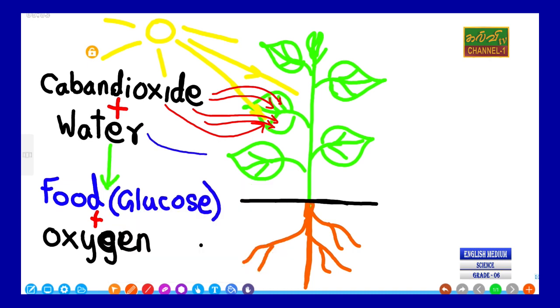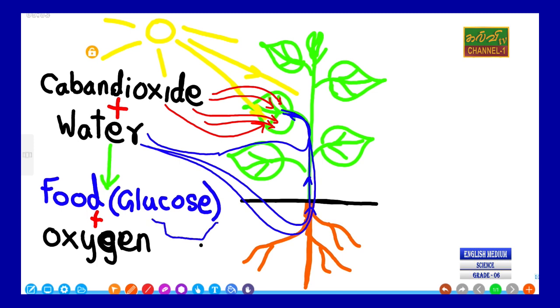It comes from the soil through the root and goes to the leaves. Therefore food is produced, that glucose, and oxygen gas will evolve.